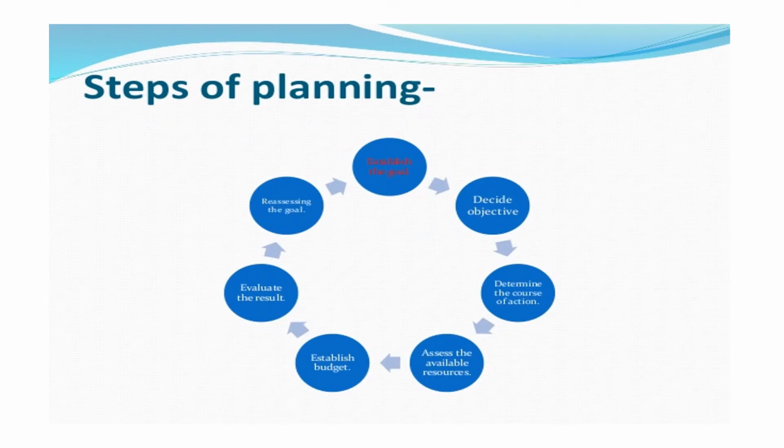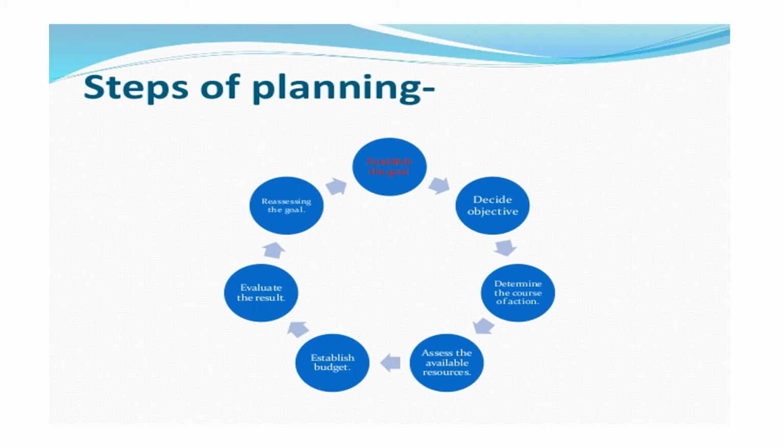Now we can see the steps of planning. First, we have to identify or establish goals for the program. After establishing the goals, we have to decide the learning objectives. And after deciding the objectives, you should determine the course of action, how you are going to do it, where you are going to do it, what methods you are going to use. Those things should be decided.